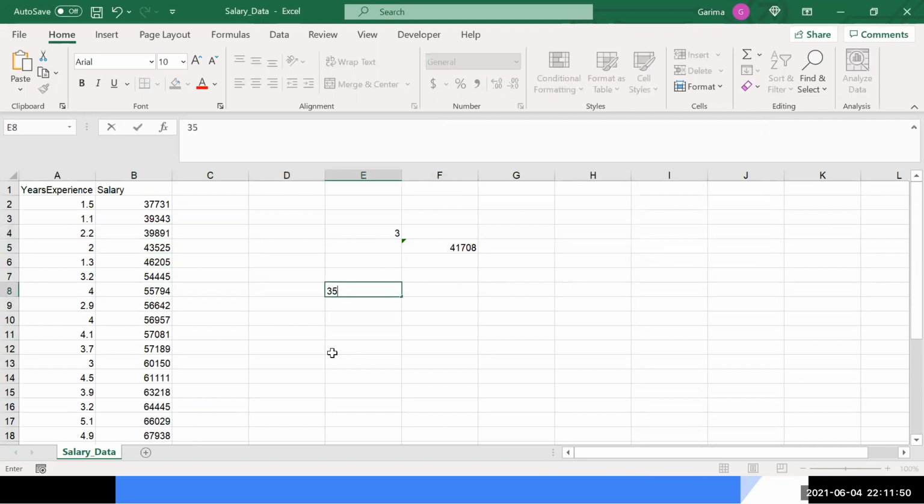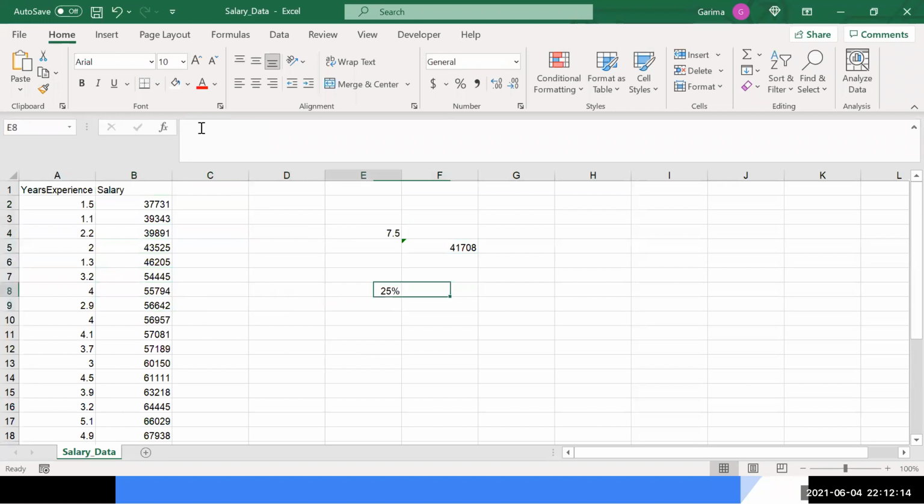Same way, if I have to find the 25% value, how will I do that? I will come over here, and instead of writing 10, I will say 25. I get 7.5. So 7.5 means 7 plus 1, 8, the eighth value. If I come over here, 1, 2, 3, 4, 5, 6, 7, 8.